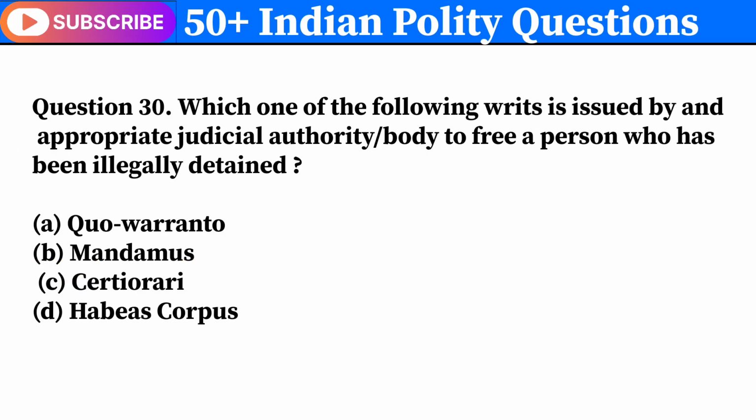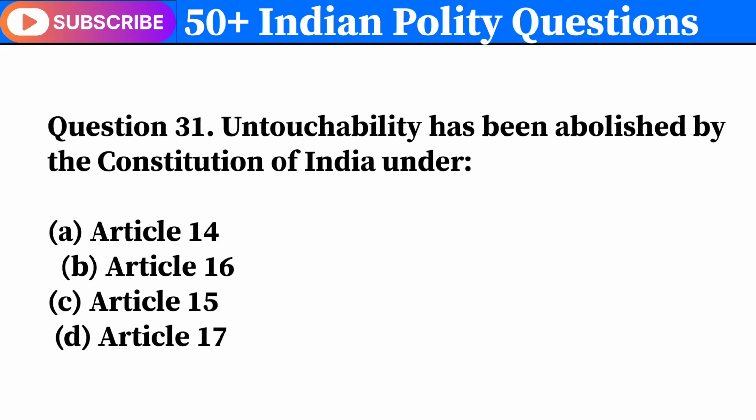Question 30. Which one of the following writs is issued by an appropriate judicial authority, body to free a person who has been illegally detained? Correct answer is D. Habeas corpus. Question 31. Untouchability has been abolished by the Constitution of India under. Correct answer is D. Article 17.